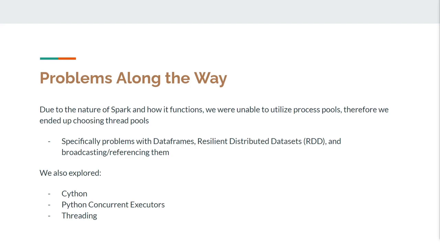We experimented with trying to pass through and broadcast the Spark context, but we ran into similar problems as well. Fortunately, we were still able to utilize thread pools, but we knew that that would bring less benefit than process pools would have. Although we settled on thread pools for one attempt at parallelization, we also explored Python's concurrent executors module, as well as other threading options. These other options were not as applicable to the program though, and were not used.